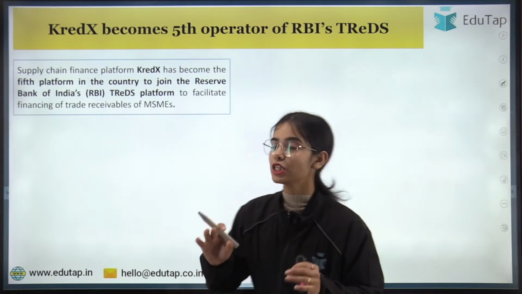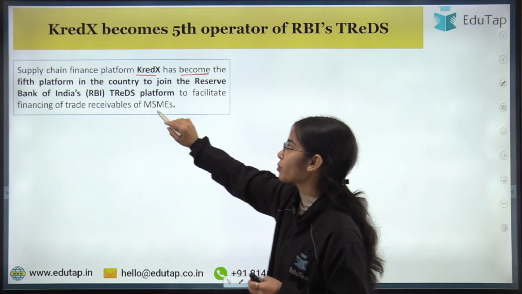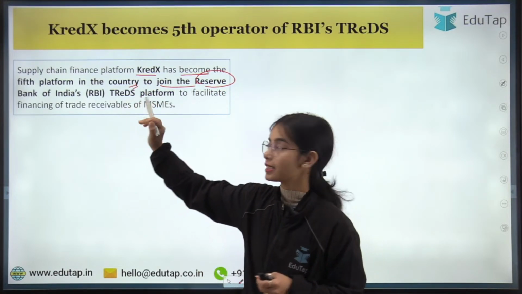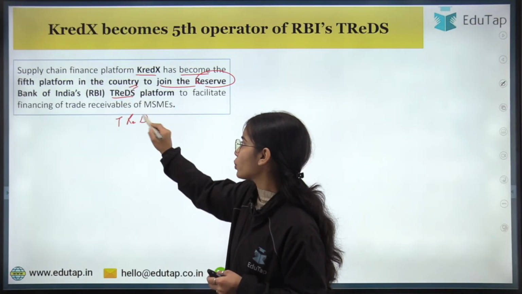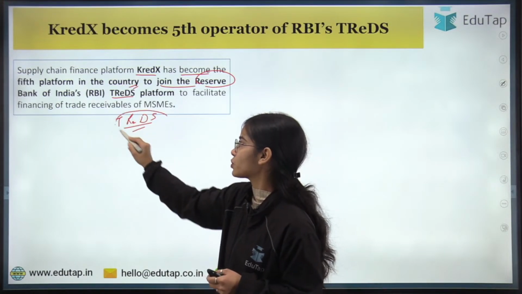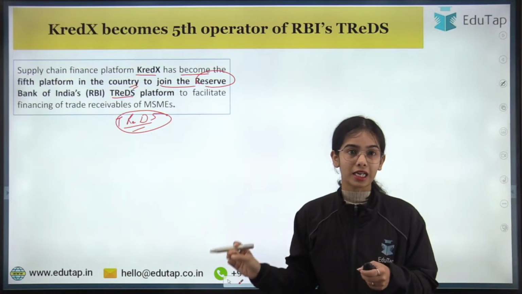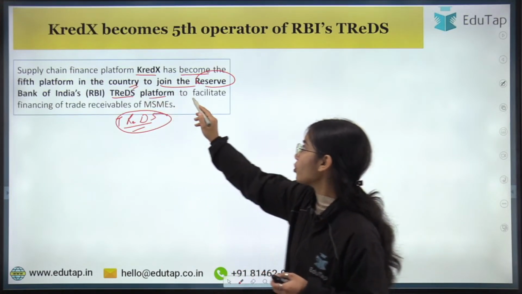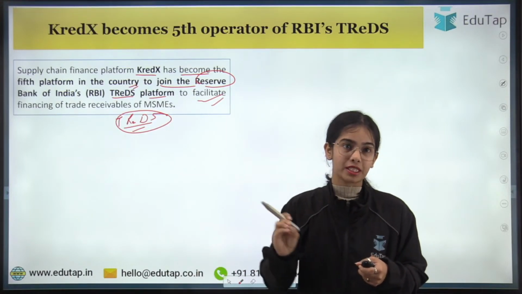First of all, the supply chain finance platform has become the fifth platform in the country to join the Reserve Bank of India's TReDS. TReDS is your Trade Receivables Discounting System, okay, that we have to understand. So it has become the fifth platform in the country to join the Reserve Bank of India's TReDS platform to facilitate the financing of trade receivables of the MSMEs, okay?